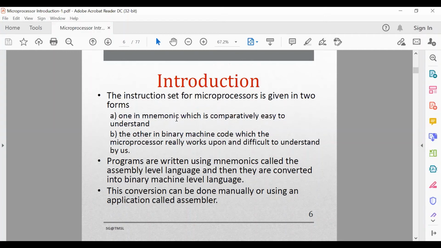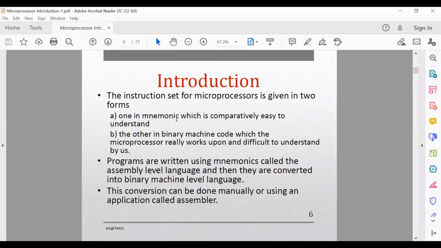So generally programs are written using mnemonics called assembly language programs, and then converted into binary machine level language with the help of some predefined machine code chart. That machine code chart must be supplied by that particular manufacturer. This conversion is basically done manually or using an application called the assembler.